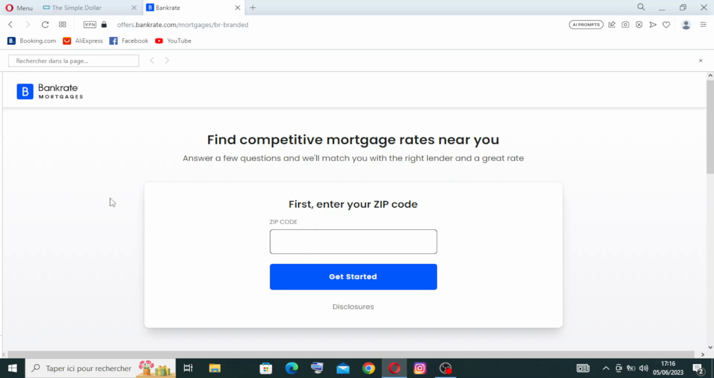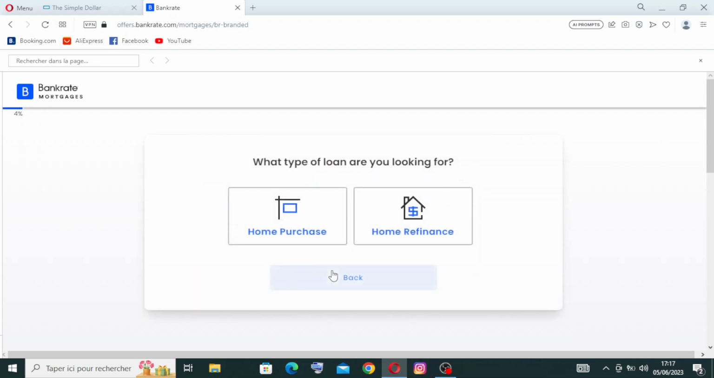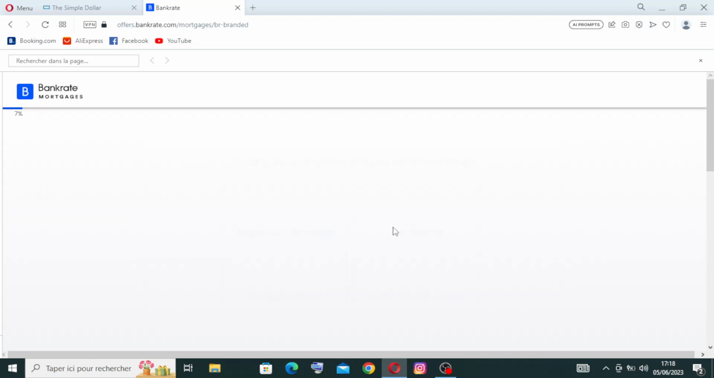Now for the first step, you need to enter the zip code. Okay, let's enter it. Your zip code, that means your area and city zip code. Then we need to click on get started. For the second step, we need to choose the type of loan that we are looking for, that is the home purchase or the home refinance. Okay, let's just click on this one here.